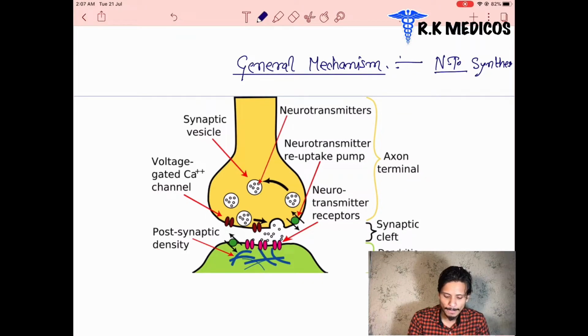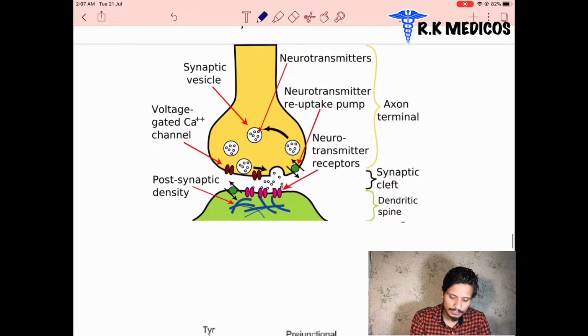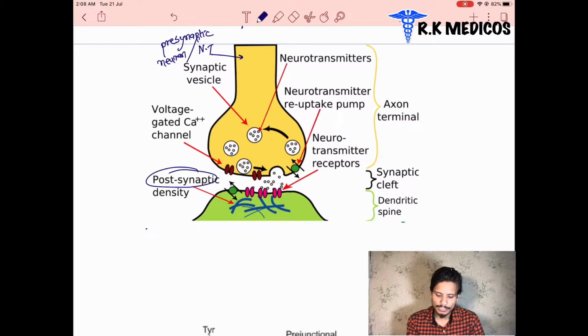We can see here, suppose that this is the nerve terminal, or we can say the presynaptic nerve terminal, the presynaptic neuron, and suppose that this is the postsynaptic nerve terminal. Now, inside these nerve terminals the neurotransmitters are filled in the vesicles.